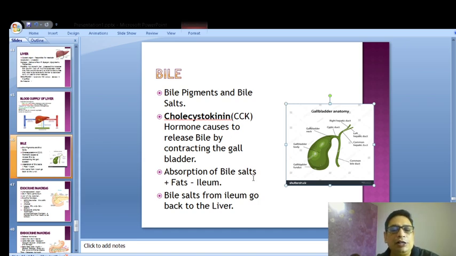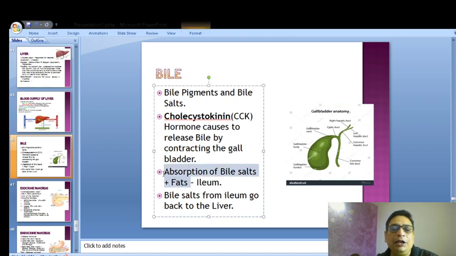So absorption of bile salts and fats happens at the ileum. At the duodenum there were many interesting things happening, where the bile was acting, and then pancreatic lipase, pancreatic amylase, pancreatic protease, but absorption comes in the next part of the small intestine, that is the ileum. So bile salts from the ileum go back to the liver. Are you aware of it? The bile salts that were secreted by the liver through the bile duct actually go back to the liver again, and that happens from the ileum.